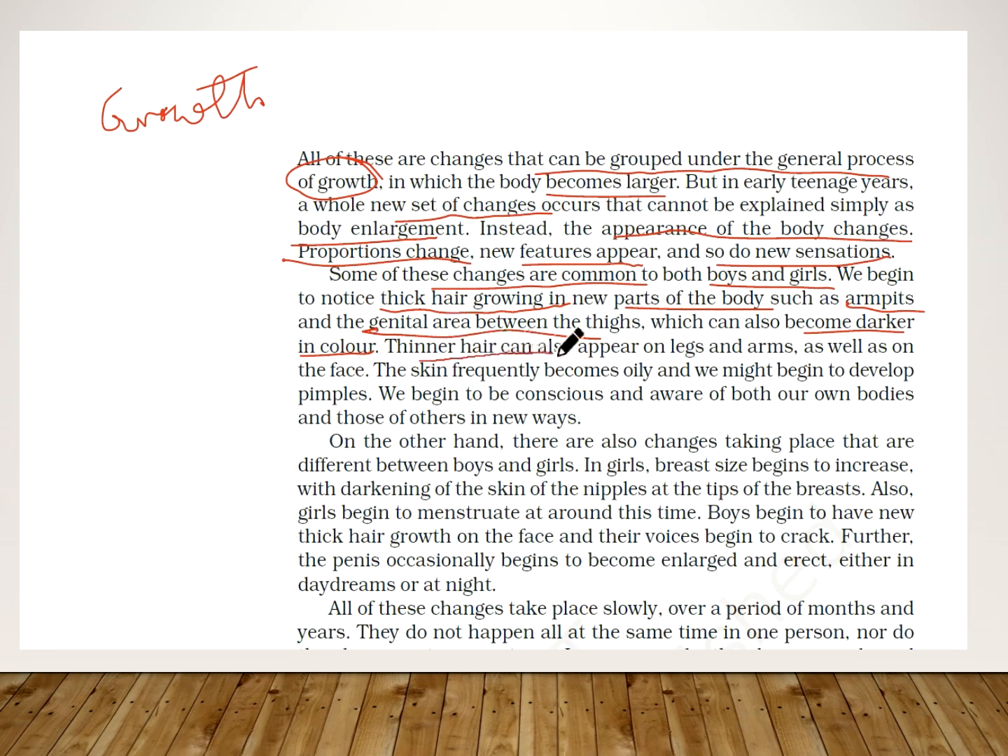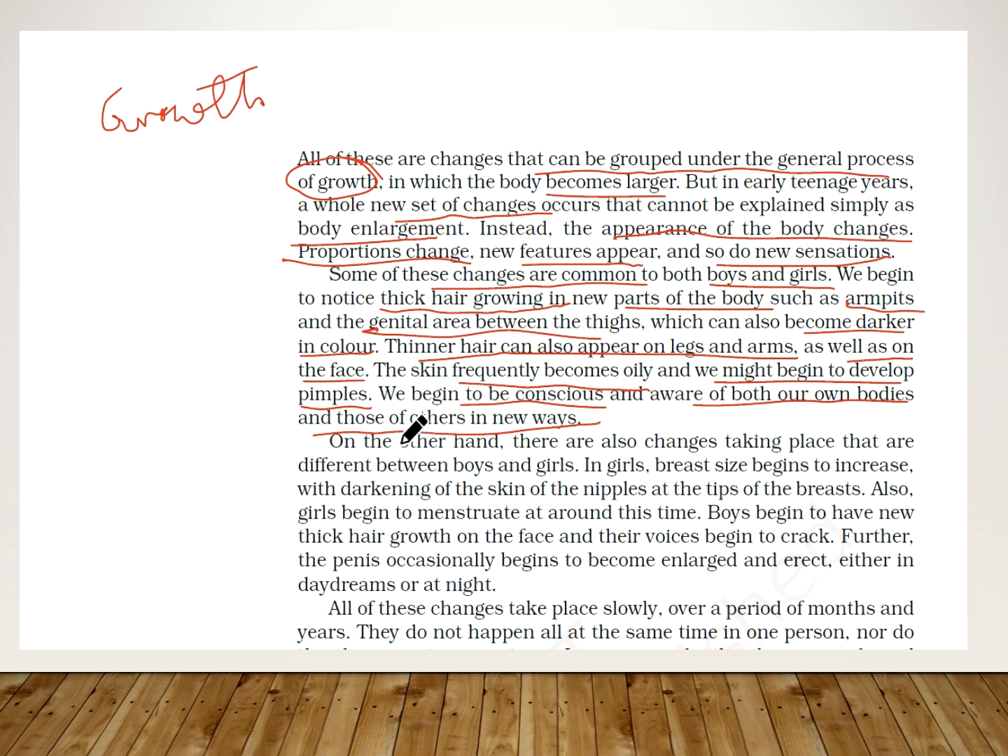Thinner hair can also appear on the legs and arms as well as on the face. The skin frequently becomes oily, and we might begin to develop pimples. This is an age where the skin normally becomes oily, and boys and girls both will have pimples on the face. This is quite natural. All people who have passed through this age have had similar symptoms. Now we begin to be conscious and aware of both our bodies and those of others in new ways. Okay, is it clear?